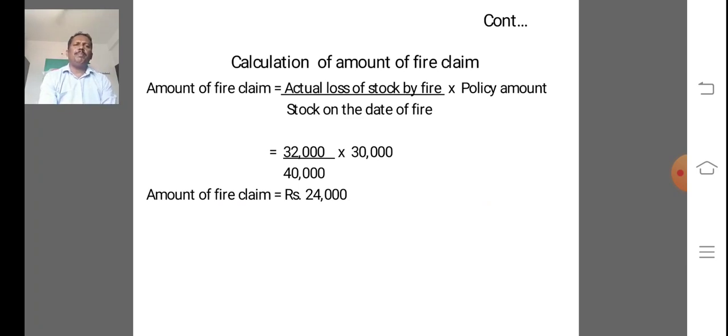And finally we are applying the average clause formula. Calculation of amount of fire insurance claim by applying the average clause, that is amount of fire claim is equal to actual loss of stock by fire divided by stock on the date of fire into policy amount, that is 32,000 divided by 40,000 into 30,000. We got amount of fire claim is equal to 24,000.